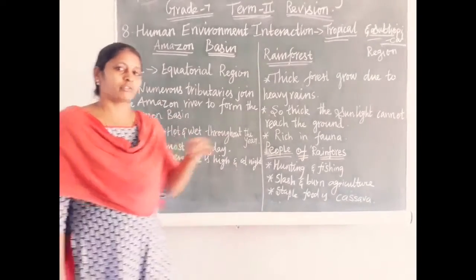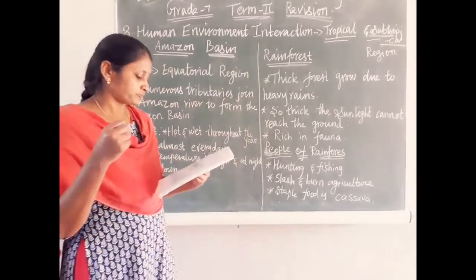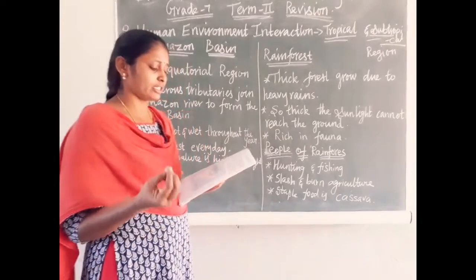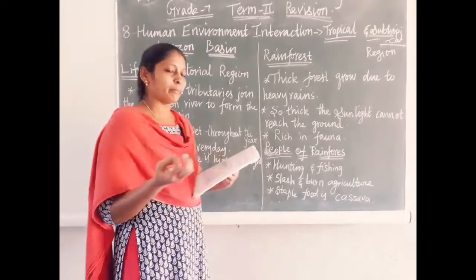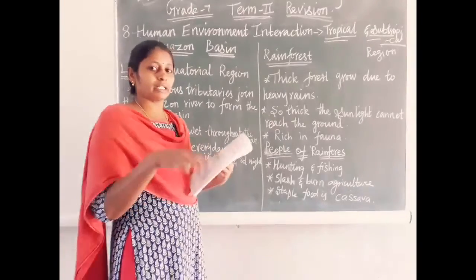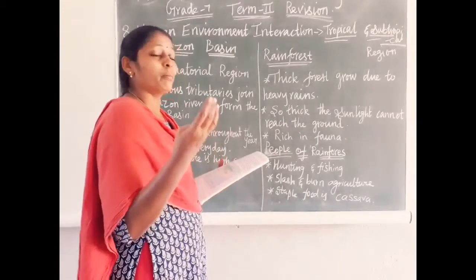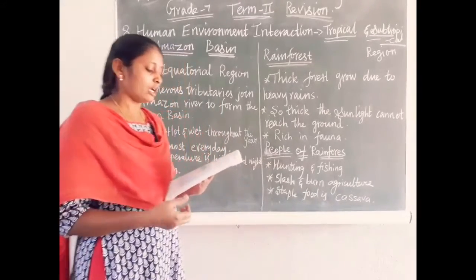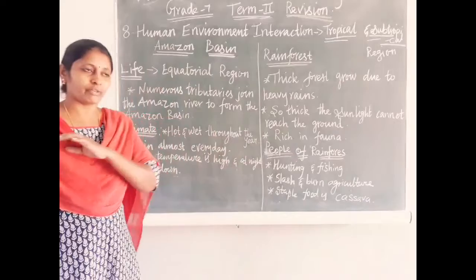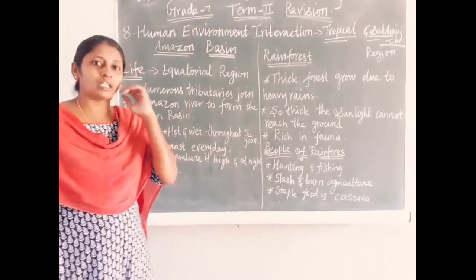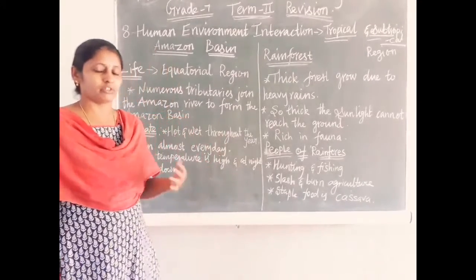Amazon river water drains the countries of Brazil, part of Peru, Bolivia, Ecuador, Colombia and Venezuela. So via six countries this Amazon river flows. Wherever the Amazon river flows, in that area the forest and the trees grow well.